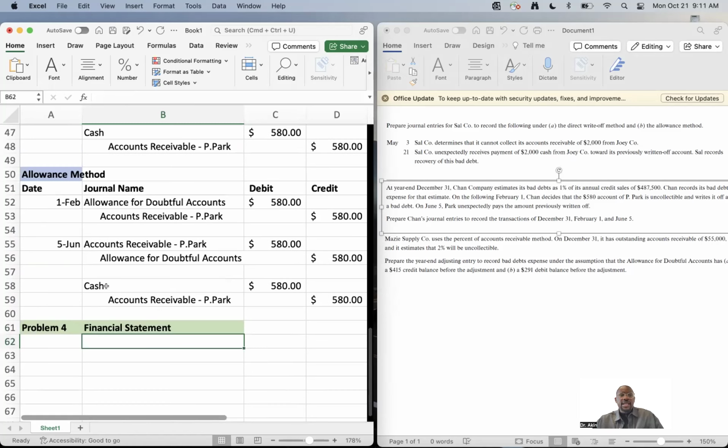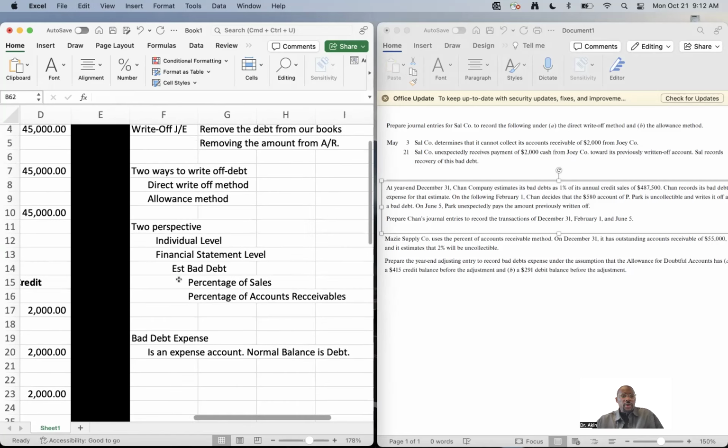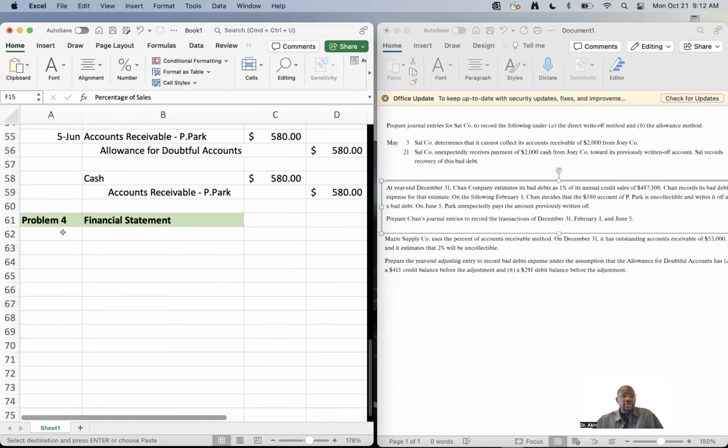I want to spend some time looking at how we write off bad debt from the financial statement level. Remember, there are two methods. Method number one is percentage of sales. Let's do that one first, and then we'll do percentage of receivable. Percentage of sales is what the name suggests.